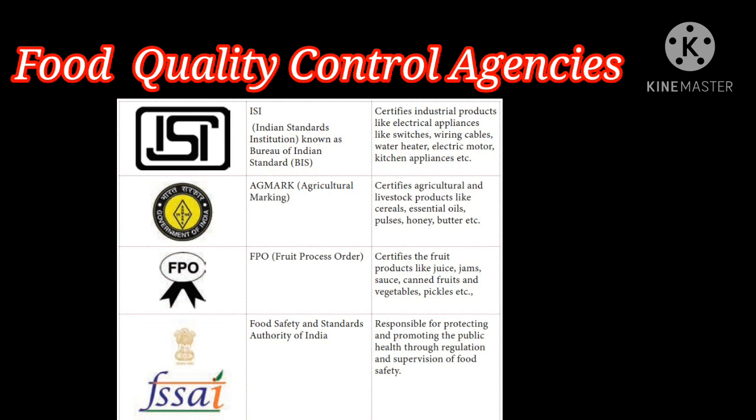Last one, Food Safety and Standards Authority of India. It is responsible for promoting and protecting public health. Clear, children? So when we are buying things, we should check whether any symbol is present or not, so we can prevent food spoilage. So this is important, children, you should learn.